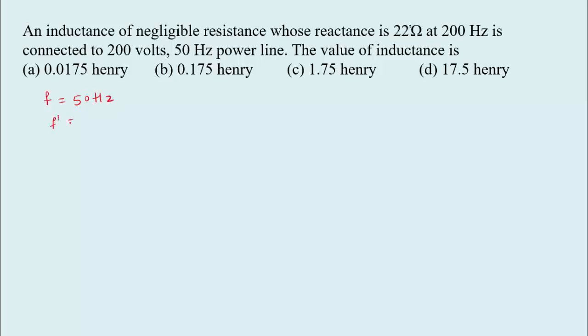Then F dash we can take as 200 Hz and it is connected to AC voltage at 200 volt. Then reactance is given, simply denoted by X. X is given 22 ohm.